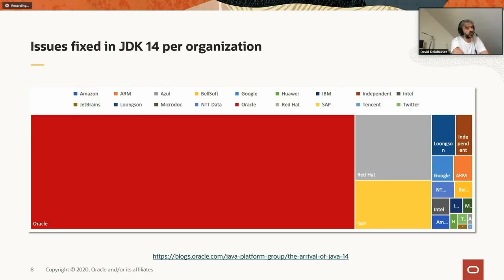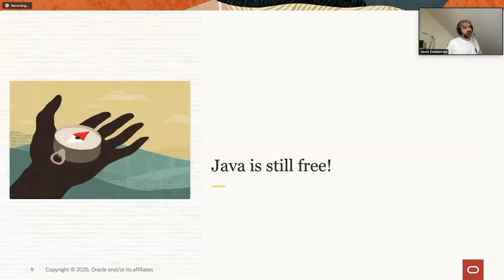This slide shows the number of issues that were fixed, in this particular example, in JDK 14. And we clearly see that Oracle is the company that contributes the most to Java. So the takeaway here: Java is still free. There has been a lot of confusion regarding that, but Java is and remains free.